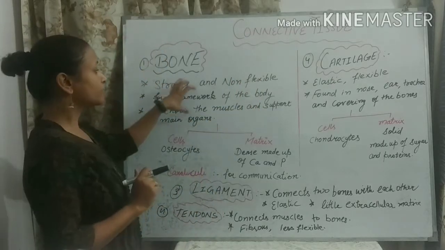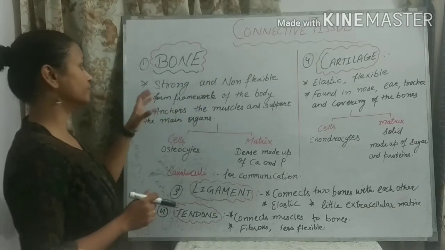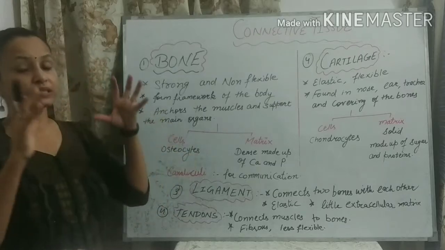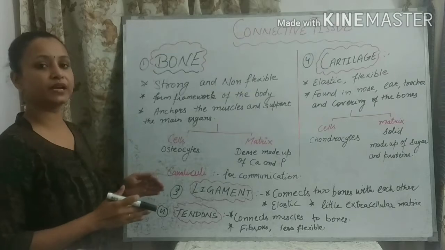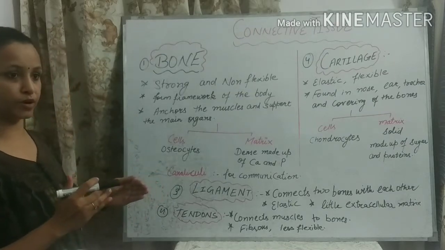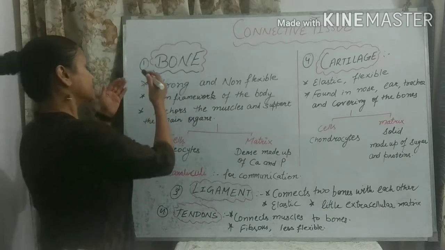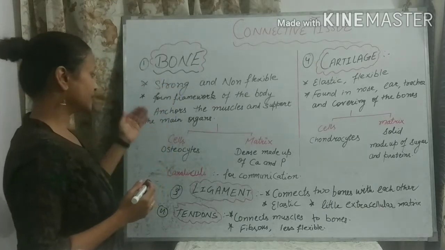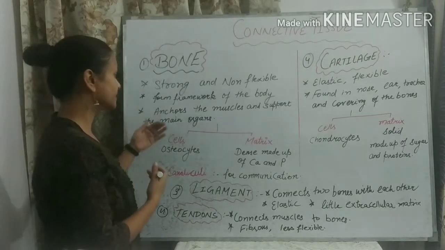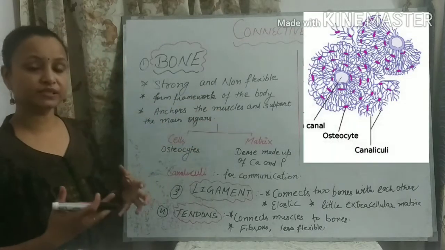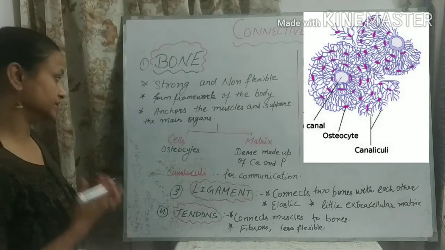It forms the framework of the body. What do you mean by framework? It means it forms the structure of our body. Human body structure is all dependent on the skeleton, and our skeleton is made up of bones. The main function of bone is that it forms the framework, as well as it anchors the muscles. Anchors the muscles means it joins with the muscles to support our main organs.